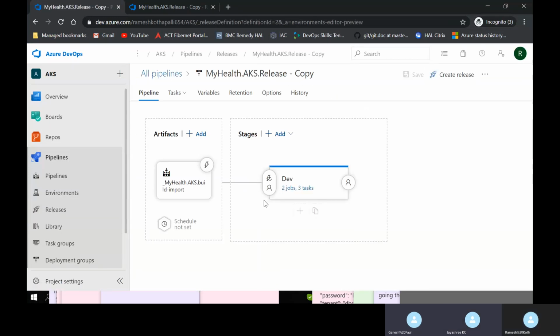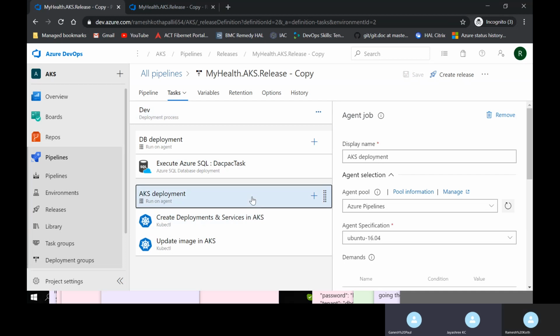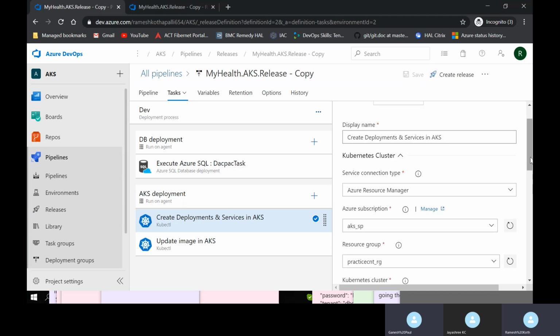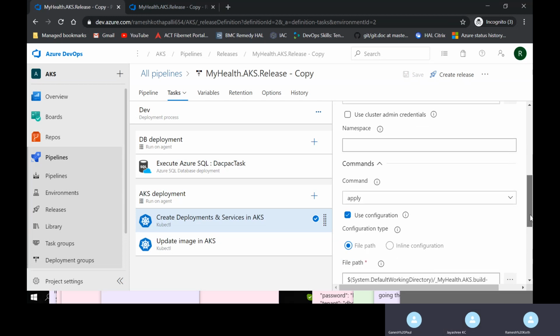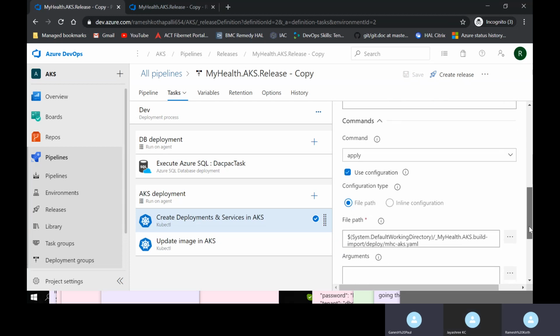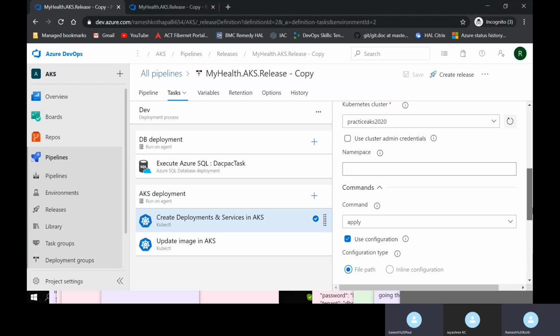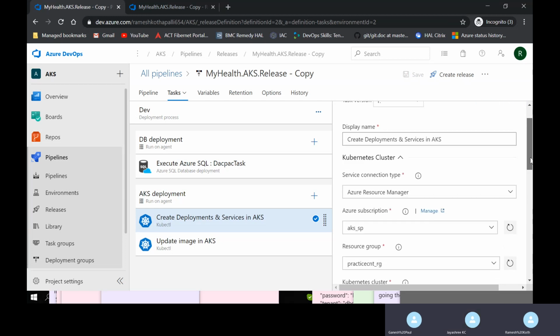The Docker registry service connection is not able to connect to the registry.